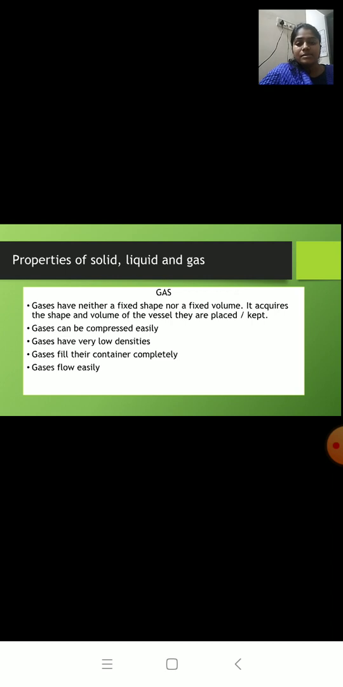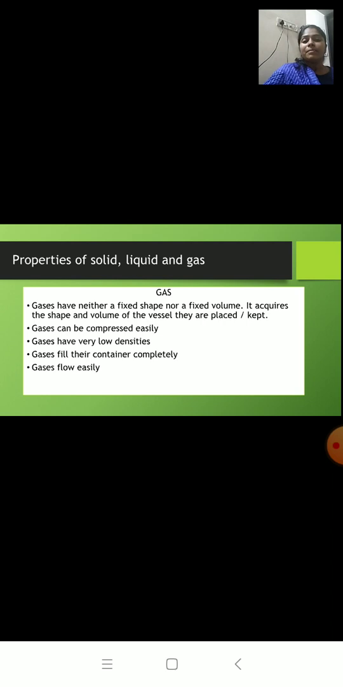Properties of gases. Gases have neither a fixed shape nor a fixed volume. They take the shape and volume of the container in which they are placed. They do not have a fixed shape because the positions of the particles are not fixed, and not a fixed volume because the spaces between the particles are not fixed.